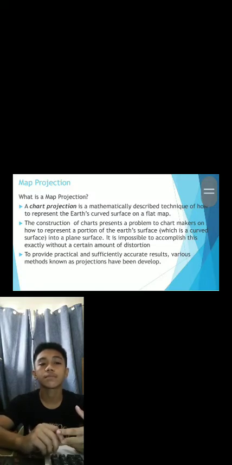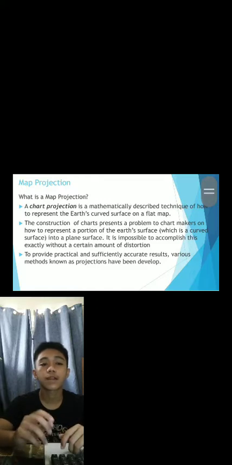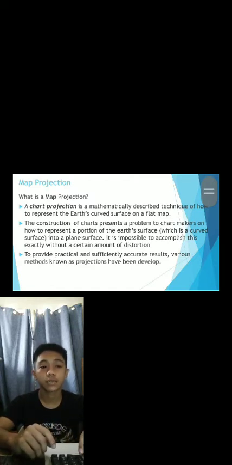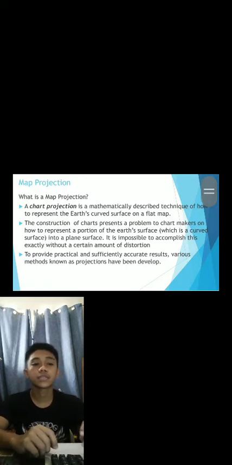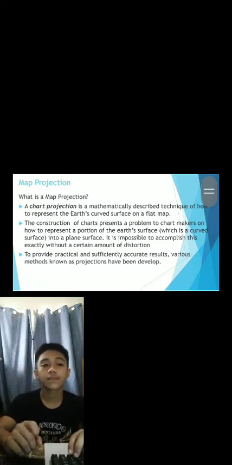A chart projection is a mathematically described technique of how to represent the Earth's curved surface on a flat map. The construction of charts represents a problem to chart makers on how to represent a portion of the Earth's surface, which is a curved surface, onto a plane surface. It is impossible to accomplish this exactly without a certain amount of distortion. To provide practical and sufficiently accurate results, various methods known as projections have been developed.